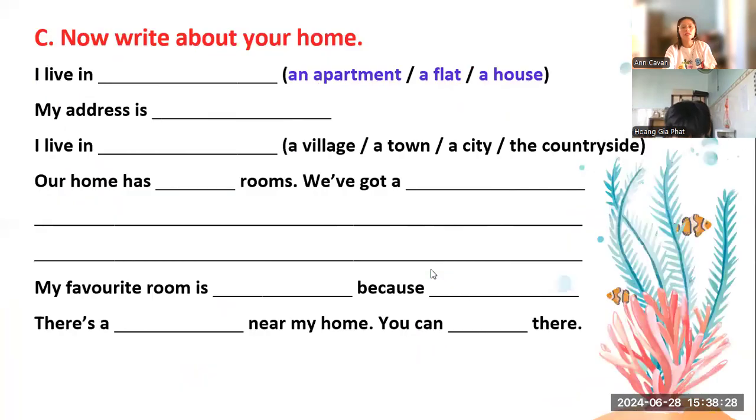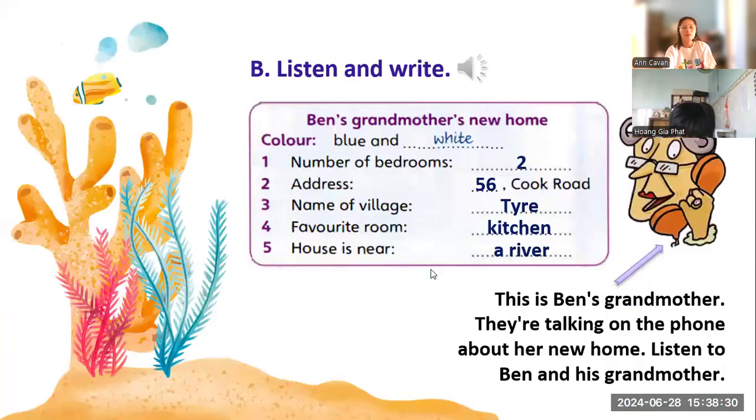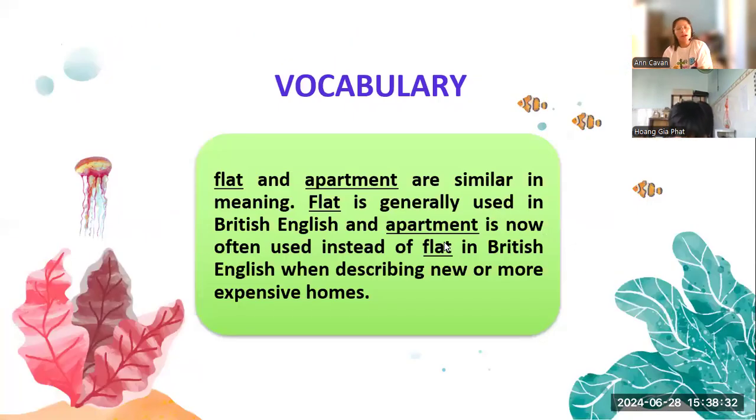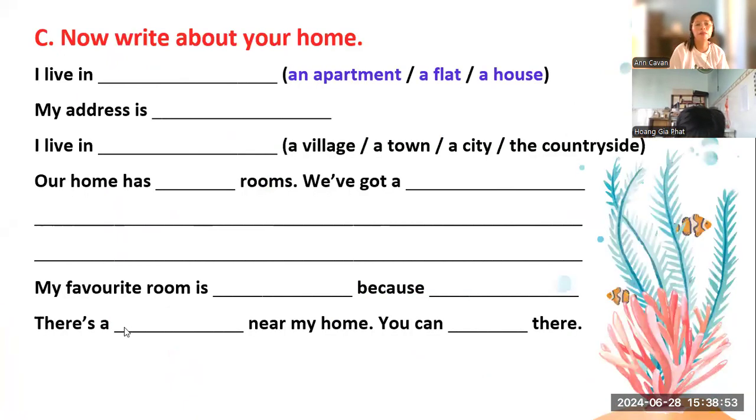Okay, this one. So, Kim, the word flat and apartment are similar in meaning. Flat is generally used in British English. An apartment is now often used instead of flat in British English. When describing new or more expensive homes, we call them apartment. So please try to answer this about yourself, Kim.